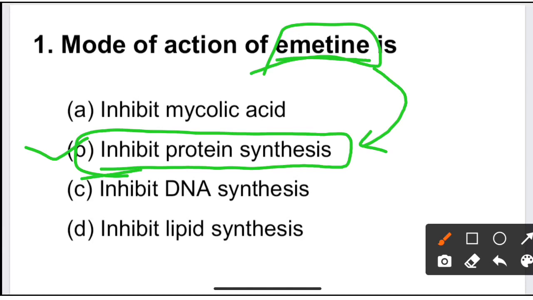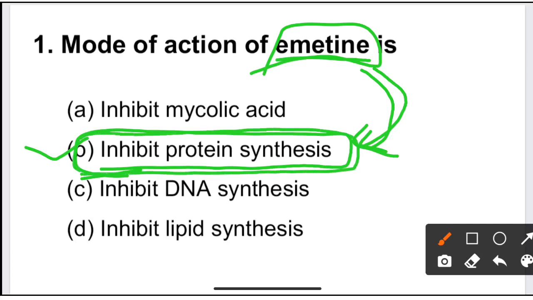So it is only anti-protozoal. So your correct option is option B.